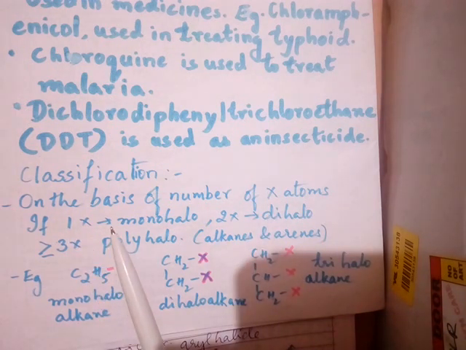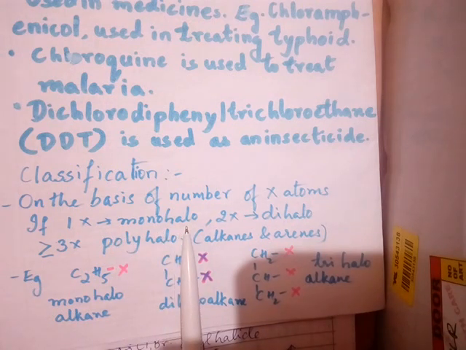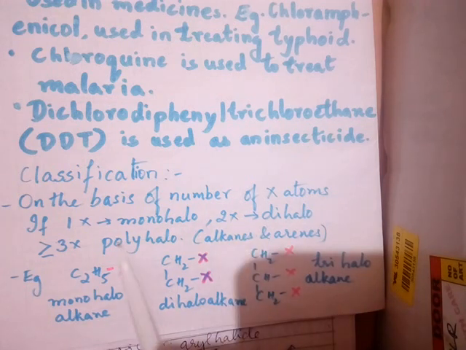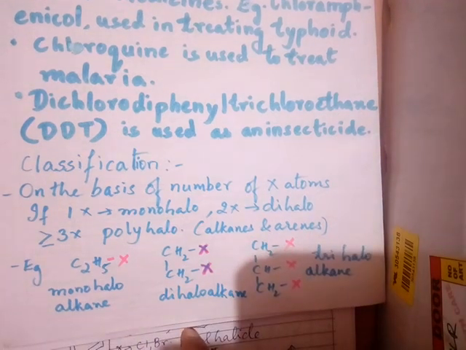Suppose if a molecule has one halogen, we call it monohaloderivative. If there are two halogens, it is dihaloderivative. If there are three halogens or more than three halogens, we call it the polyhaloderivative of alkane and arene. So let us take an example and take a look. Suppose we take a compound like C2H5X.